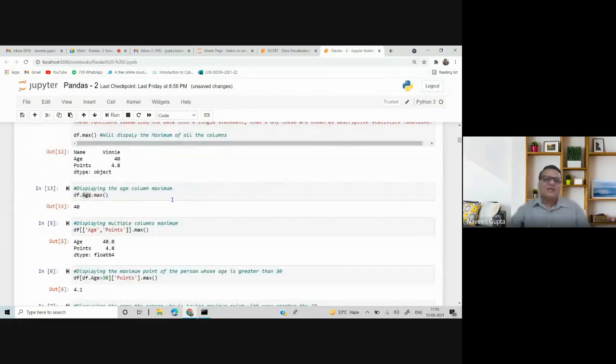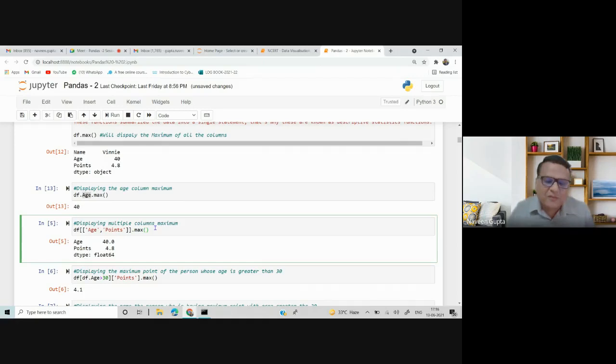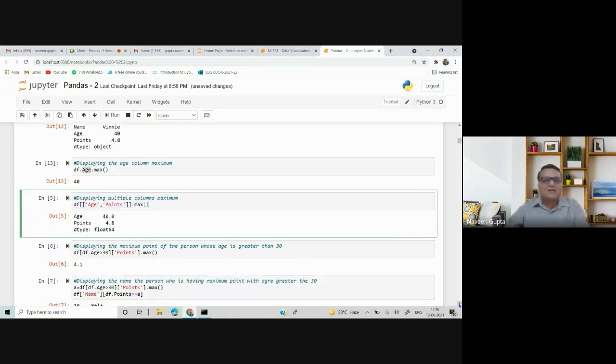I have used certain other query-type questions for doing this. I hope this much is clear to everyone: when I write df.max, it will display the maximum value for all the columns. When I say df.age.max, it will display the maximum age. When I say df.max with numeric_only equal to True, it will display the maximum of all the numeric columns. Herein I am using two columns and displaying the maximum value. Now I can find the maximum on the basis of conditions.